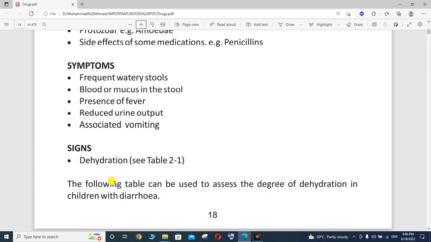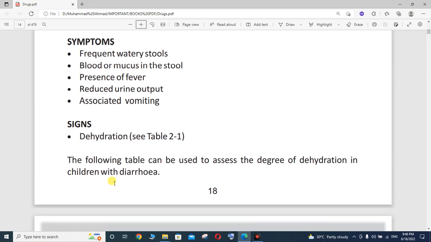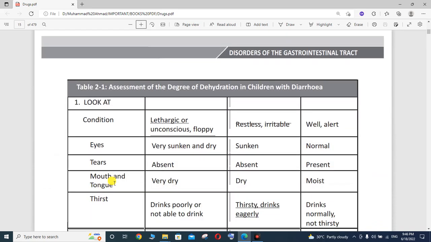What are the signs? The signs are actually dehydration. You can check this table for the degree of dehydration in children with diarrhea. Let's see the assessment of the degree of dehydration in children with diarrhea. First of all, you will have to look at the condition, eyes, tears, mouth and tongue, and thirst.